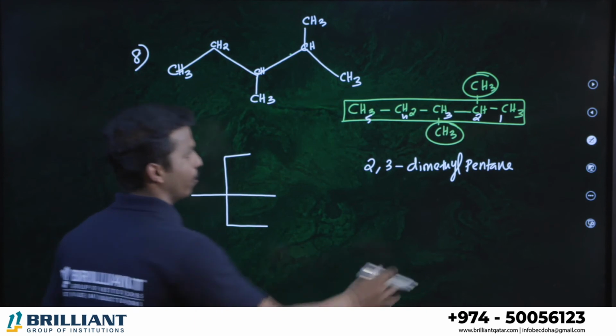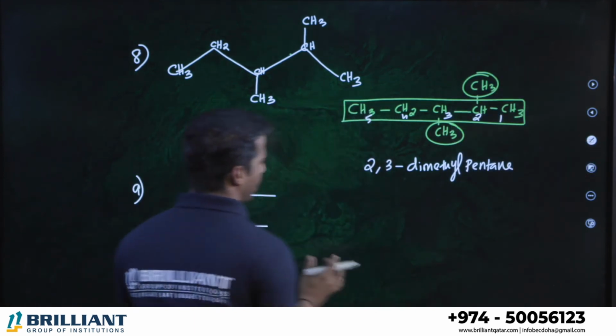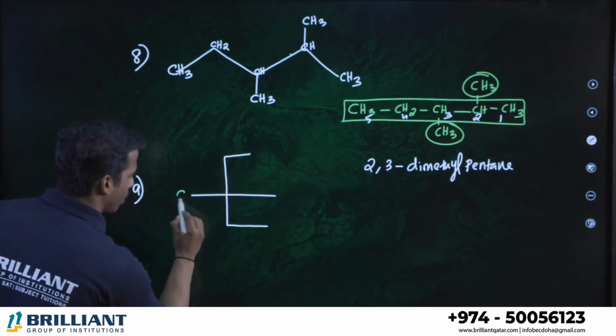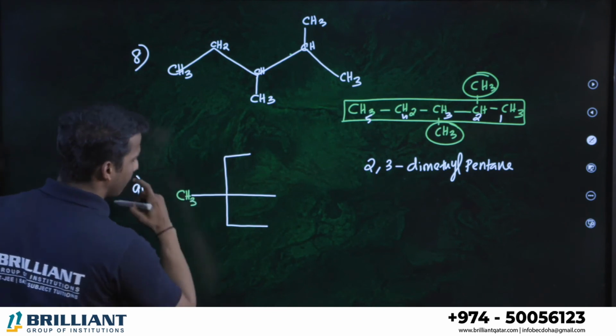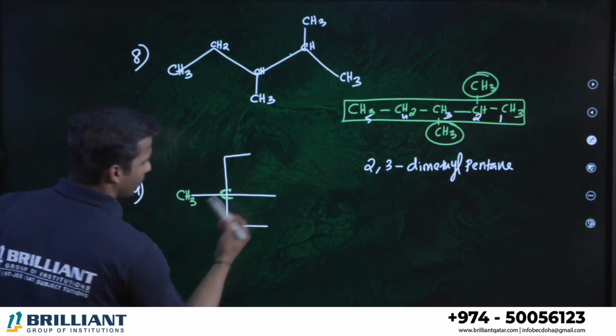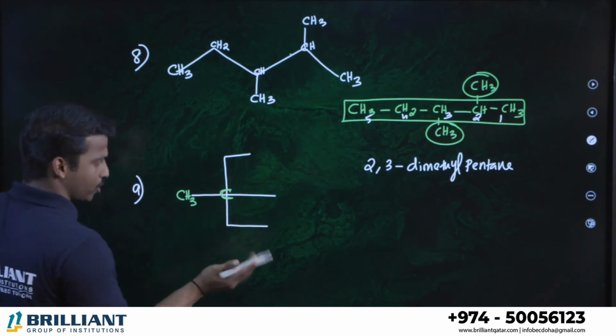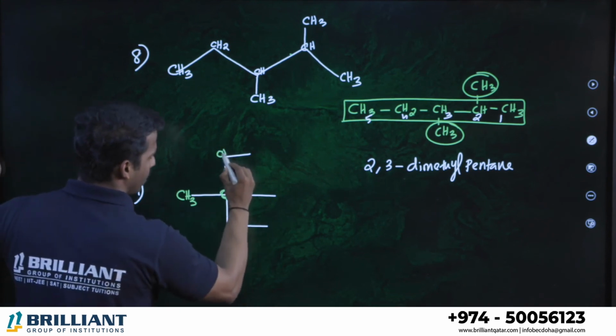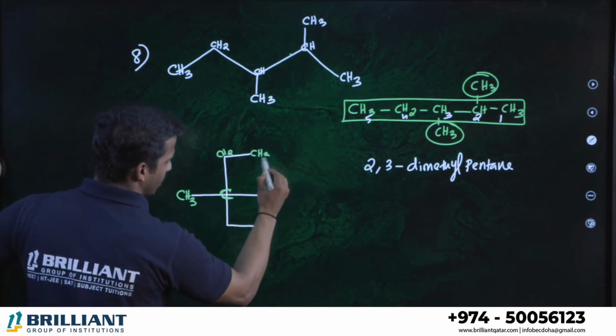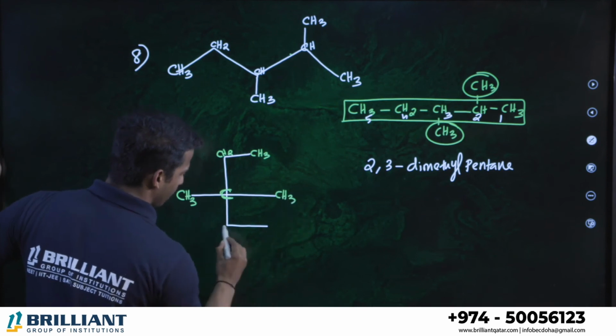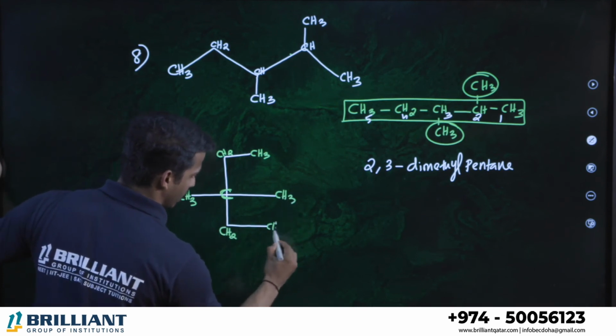What about this compound? This bond line we can make into the normal format. This is what? 1 carbon. So CH3. This is another carbon, right? This carbon already has 4 bonds, so no need of hydrogen. What about here? CH2. This is CH3. This is what? CH3, CH2, CH3.